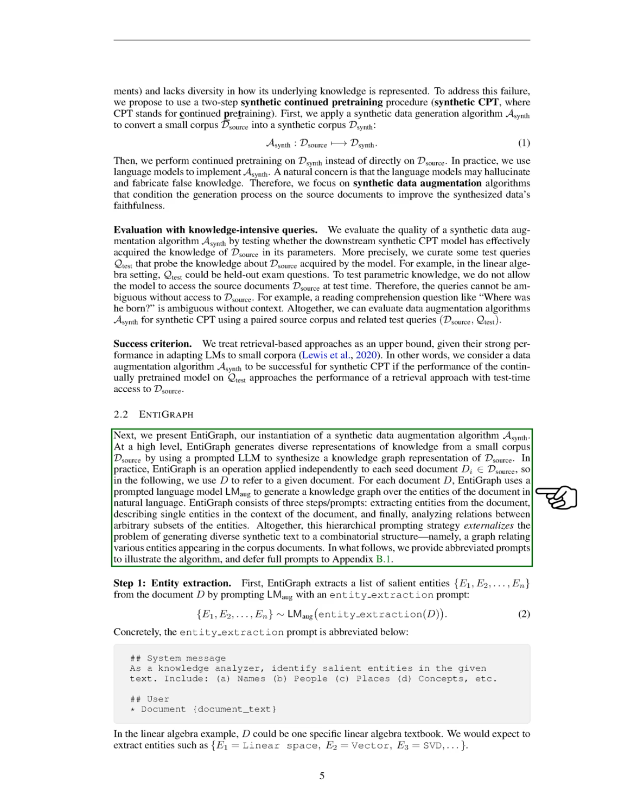We iterate over the entities and use a description prompt to create a synthetic document that explains the role of each entity within the original document. For instance, if we are describing linear space, the synthetic document might explain its defining algebraic properties. Overall, in this step, we create a synthetic corpus that includes a document for each extracted entity, forming a comprehensive representation of the knowledge contained in the original dataset.